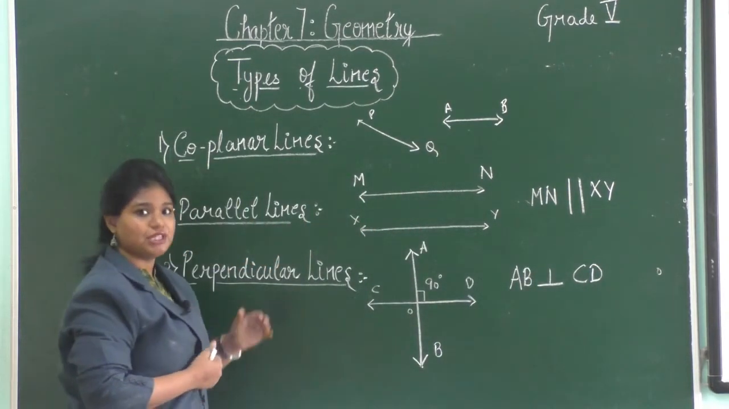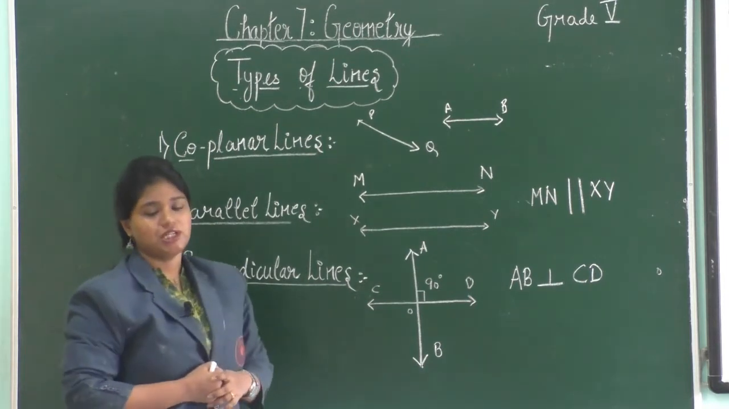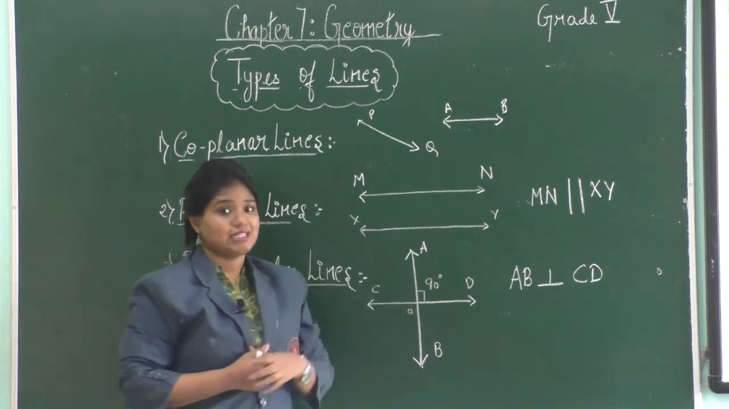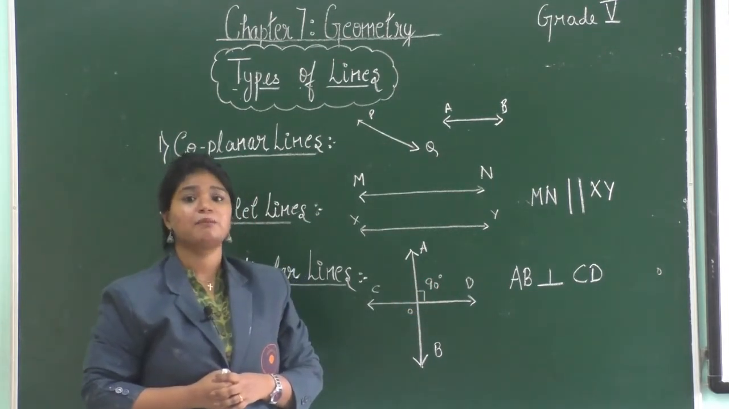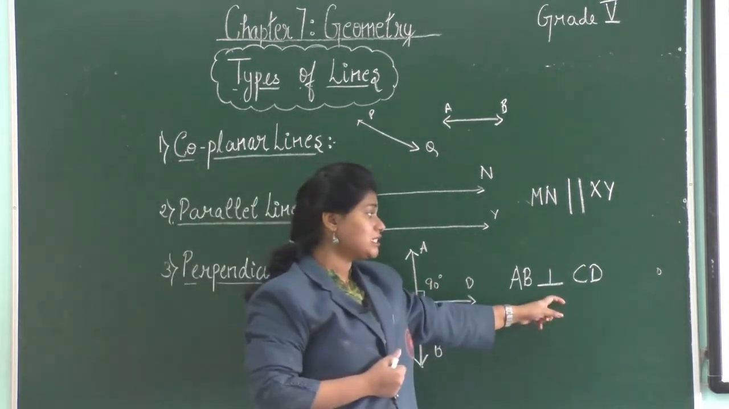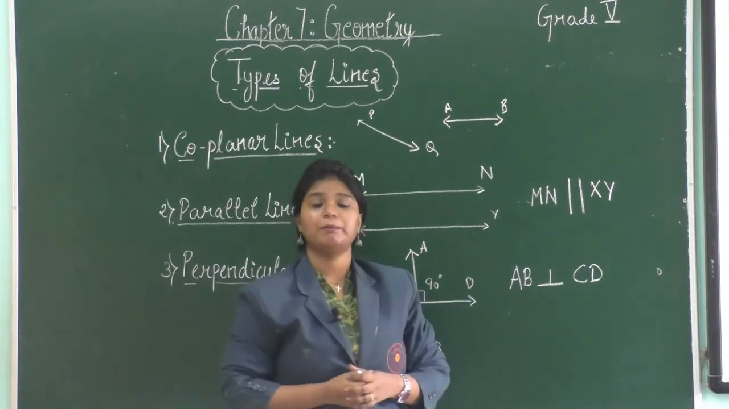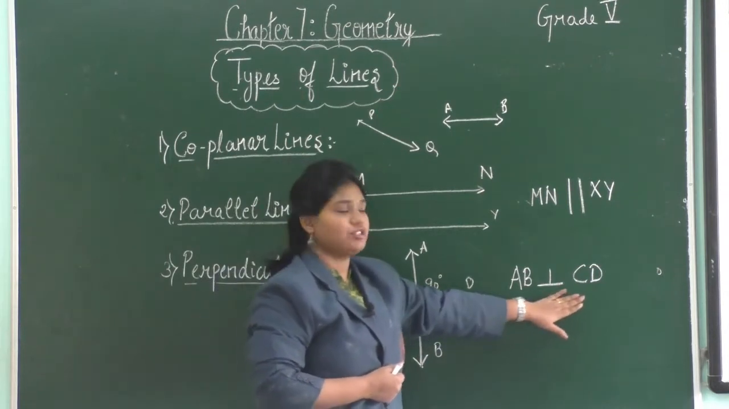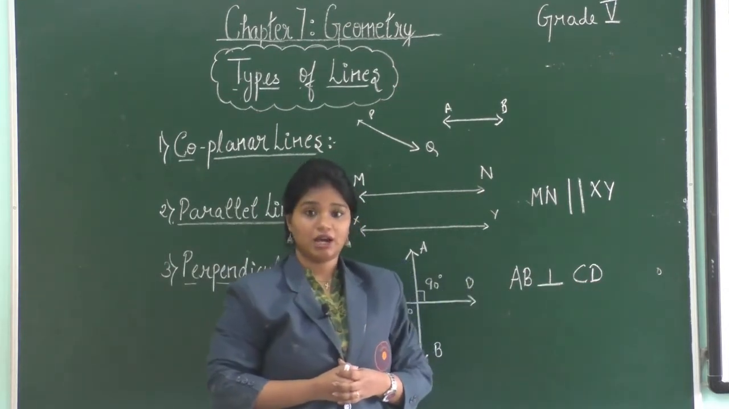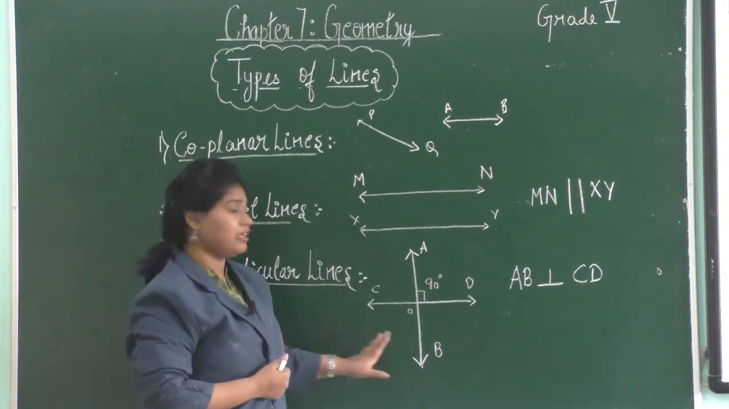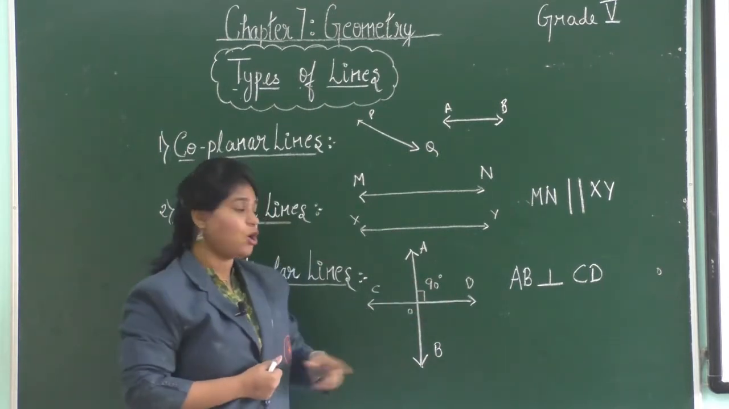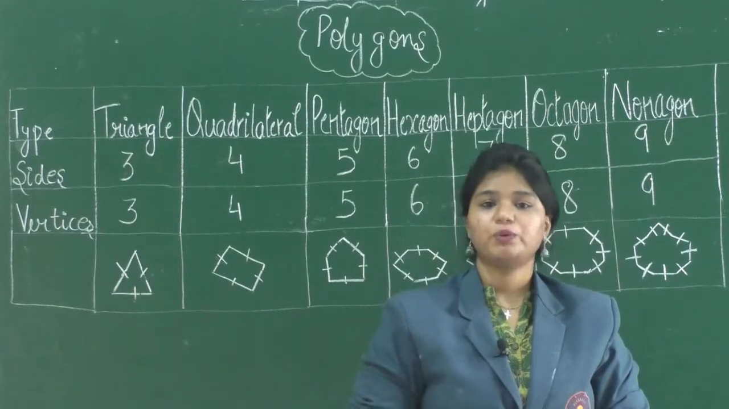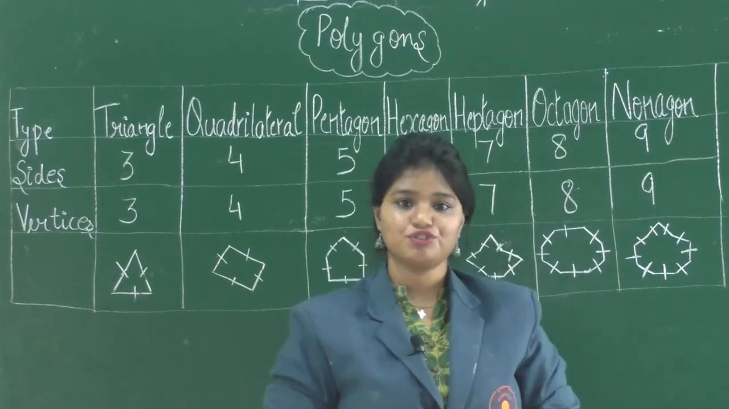Third, we have perpendicular lines. What are perpendicular lines? When two lines intersect each other at 90 degrees or a right angle, they are known as perpendicular lines. This is a symbol used to represent perpendicular lines. So, we can say that AB is perpendicular to CD. Now, in perpendicular lines, if one angle is a right angle, all other angles will also be equal to 90 degrees.